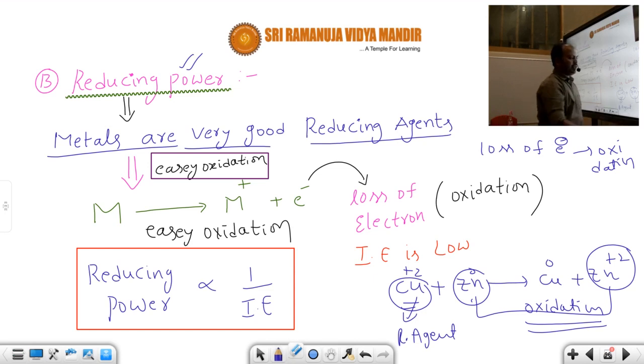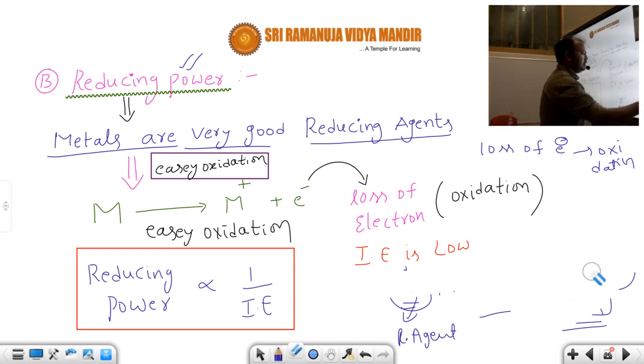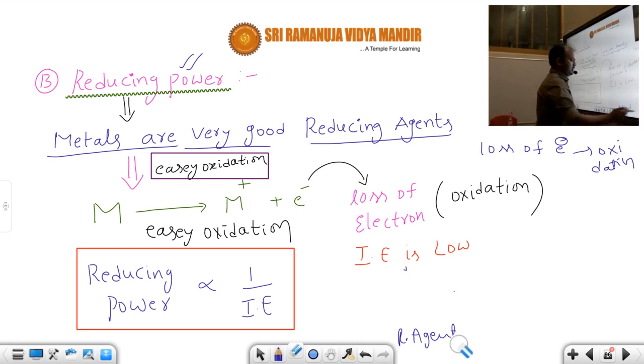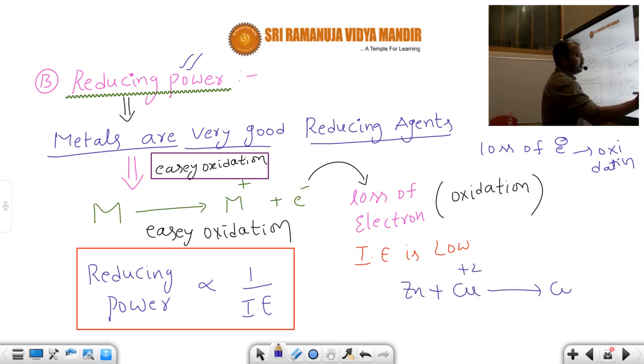Okay students, I hope you are very clear here. I made a mistake, please allow me to correct it. Metals act as good reducing agents. So zinc will be there. Copper plus 2 changes into copper, plus zinc plus 2. Here observe that it goes from plus 2 to 0.